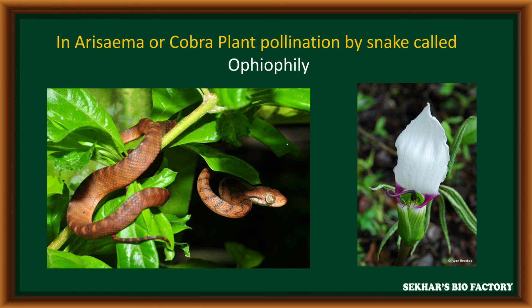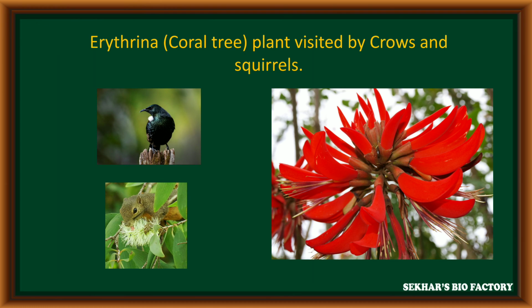In Arisaema or cobra plant, rarely pollination takes place by snakes. It is called ophiophily. In some plants like Erythrina, that is called coral tree, plants are frequently visited by crows and squirrels. At this time, they perform pollination.